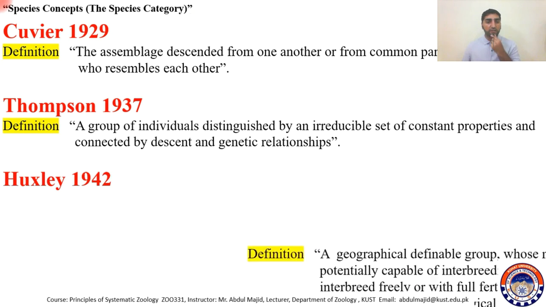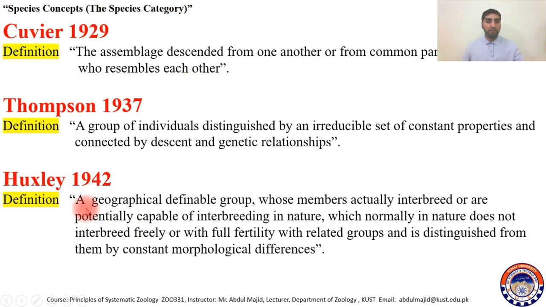Then Huxley in 1942 defined species as a geographically definable group. This means a species can be defined geographically. They will occupy the same geography, living in close proximity in one geographical region, and their members will actually interbreed, potentially capable of interbreeding in nature.